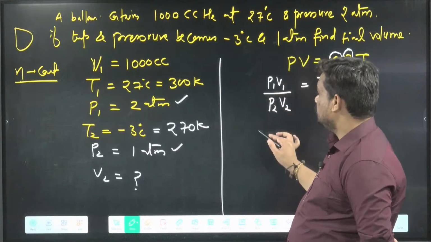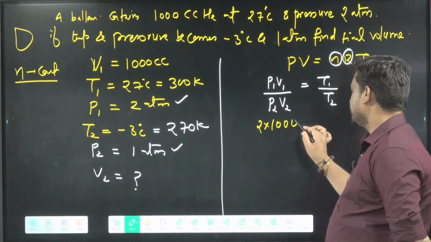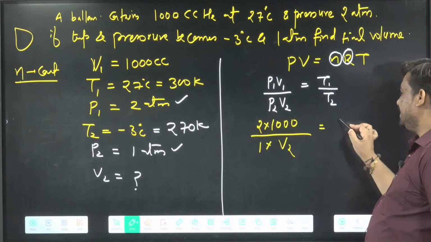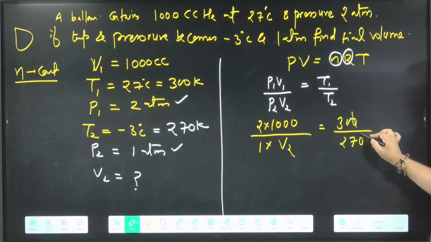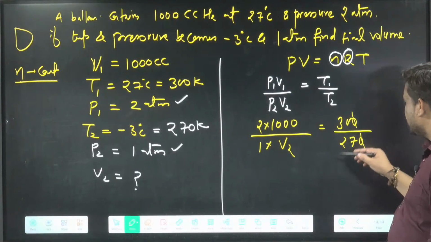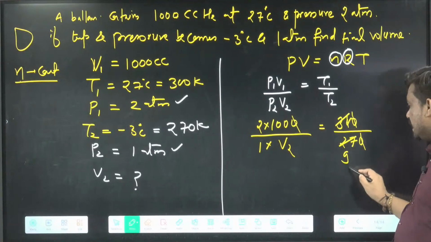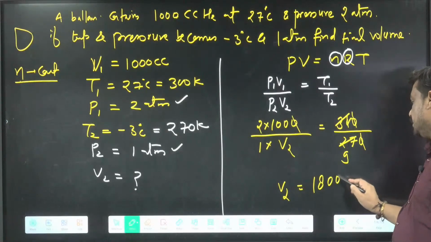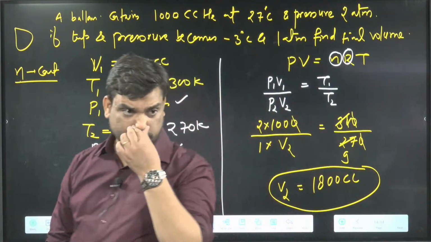So I put the values: P1 is 2, V1 is 1000, divided by P2 is 1, V2 I have to find, equals T1 300 and T2 270. You can do the calculation fast. One zero cancels, so 3 and 9, and 9 times 2 is 18, so V2 is finally 1800 cc.